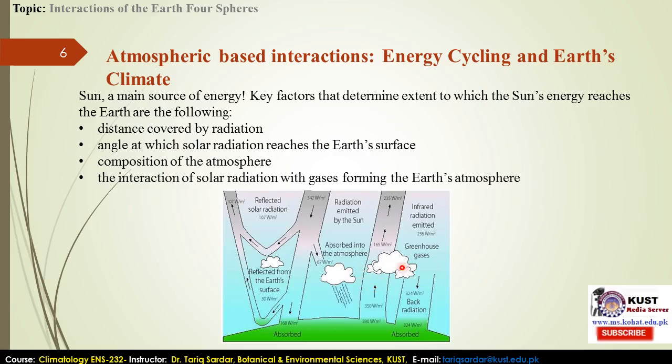The gases forming near the earth's surface have the main role. If some radiation is absorbed, in the longer form it goes upward and is automatically recycled, forming the heat energy budget. Energy cycling will act as an energy budget, and it will also form the earth's climate of pressure and temperature.